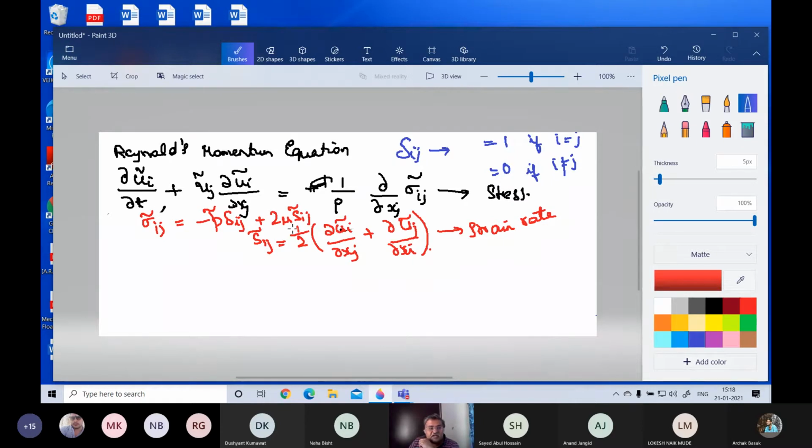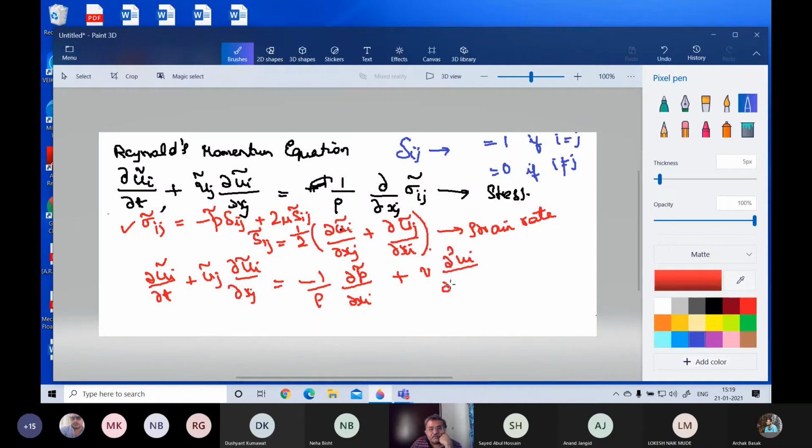Now if I take this expression for sigma ij and put it here, and you do some manipulations, which I am going to leave to you, I don't know if you will do it or not, what you will get is dou ui by dou t plus uj dou ui by dou xj is equal to minus 1 by rho dou p by dou xi plus nu dou square ui.